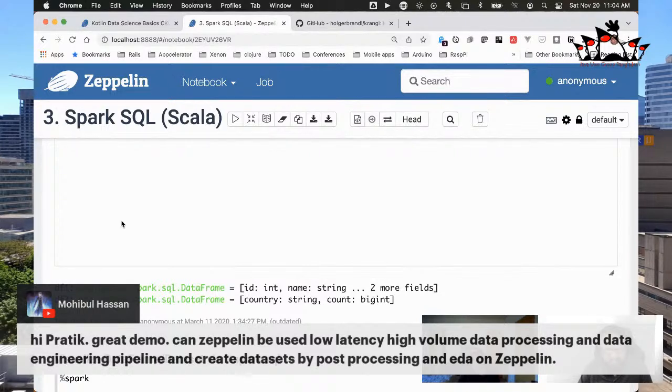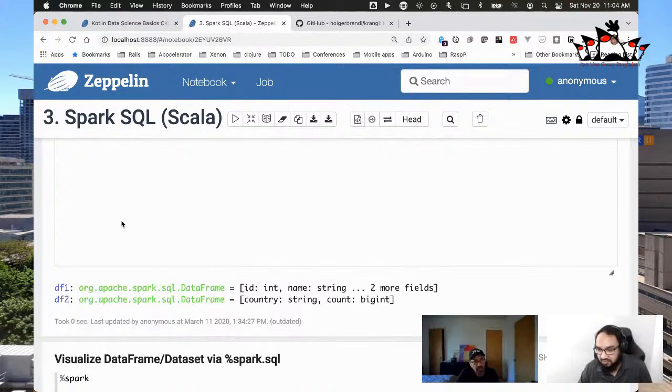But I think of Zeppelin more for doing experimentation, doing prototyping, getting everything working and being able to visualize things and work very quickly. And then I would take that code, and in your specific use case where you want low latency and a high volume of data, you may want to think about mixing Apache Kafka into this architecture, where you can then use event streaming to process it along with Apache Spark. A lot of people use Kafka to feed data into Apache Spark, for example, which is a perfectly valid and good use case for it.